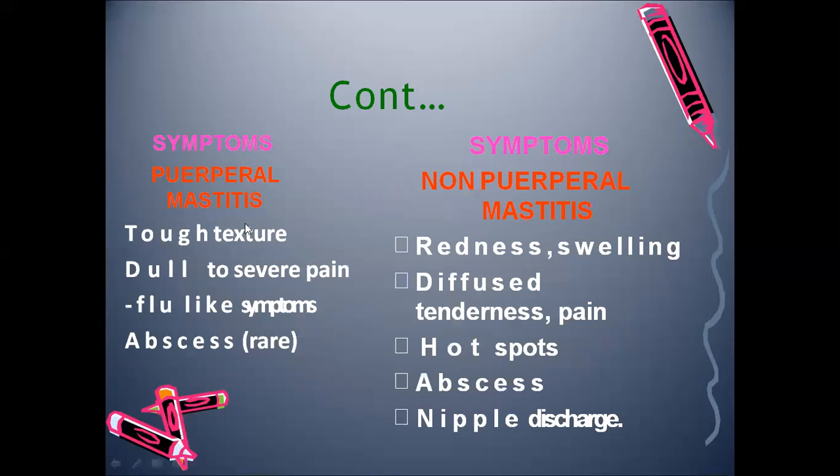Then symptoms: the breast will be tough and tender, with dull to severe pain and flu-like symptoms, because it is inflammation. The mother will feel feverish, and that can lead to abscess if prompt treatment is not taken. In neglected cases an abscess can be formed, though it is very rare. In non-puerperal mastitis you can see redness, swelling, hot spots, tenderness, pain, abscess, nipple discharge. We are focusing on puerperal mastitis: tough, tender, dull to severe pain, flu-like symptoms, and abscess.